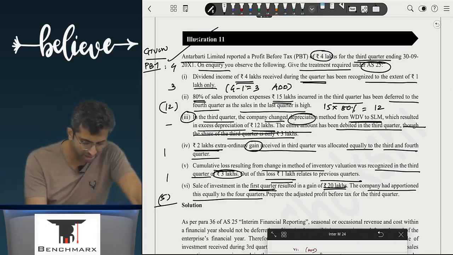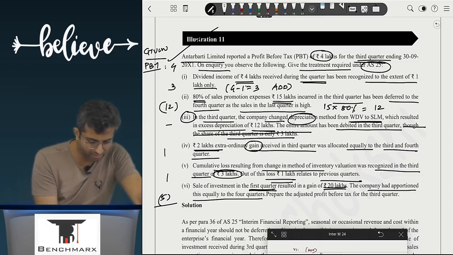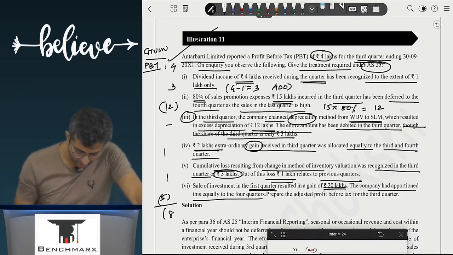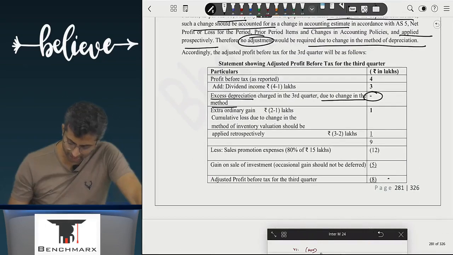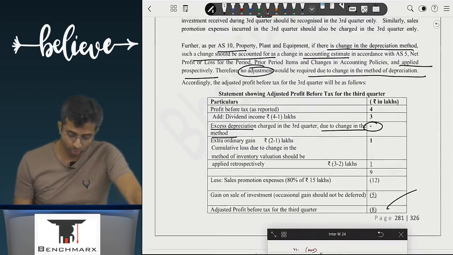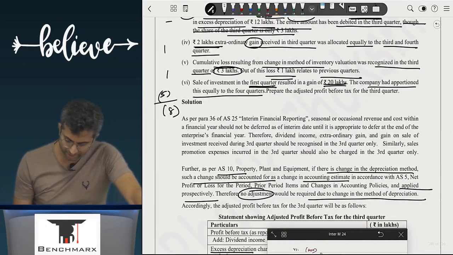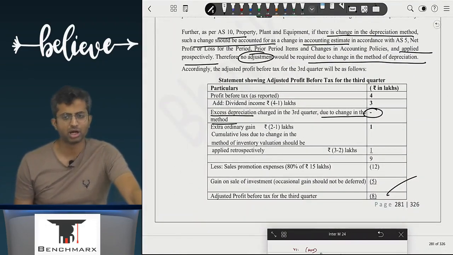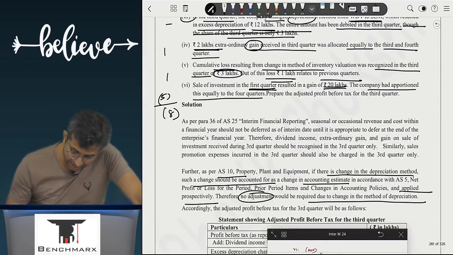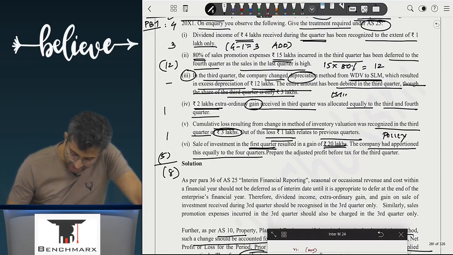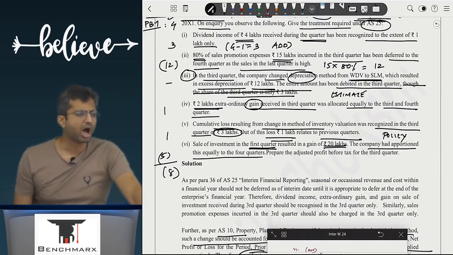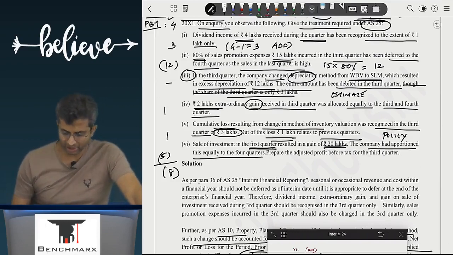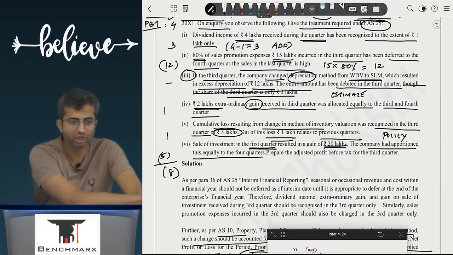So if we remove this, your adjusted profit will be 4 plus 3 minus 12 plus 2 minus 5, which comes to negative 8. Adjusted profit should be negative 8 and you are getting negative 8. Above is the change in accounting policy. A change in accounting policy, if any, has to be retrospectively applied. So this is an accounting policy change, whereas this is an accounting estimate change. Are we clear with this? Yes. Okay. So that takes care of AS 25. Okay? Let's stop for the day.